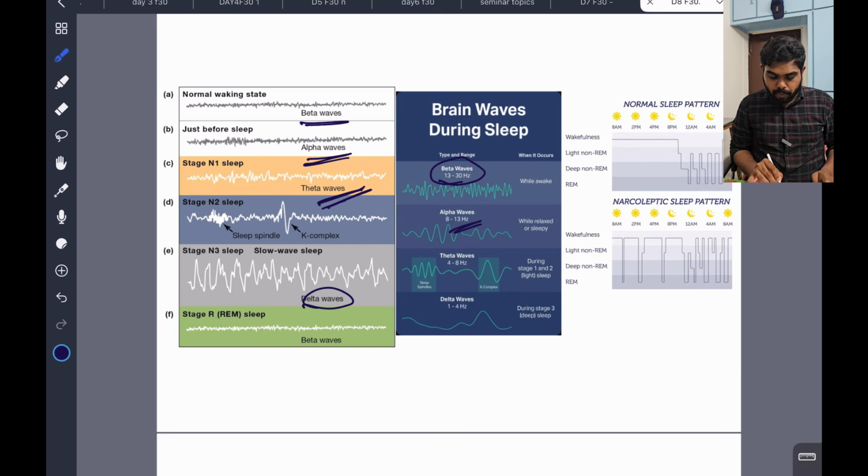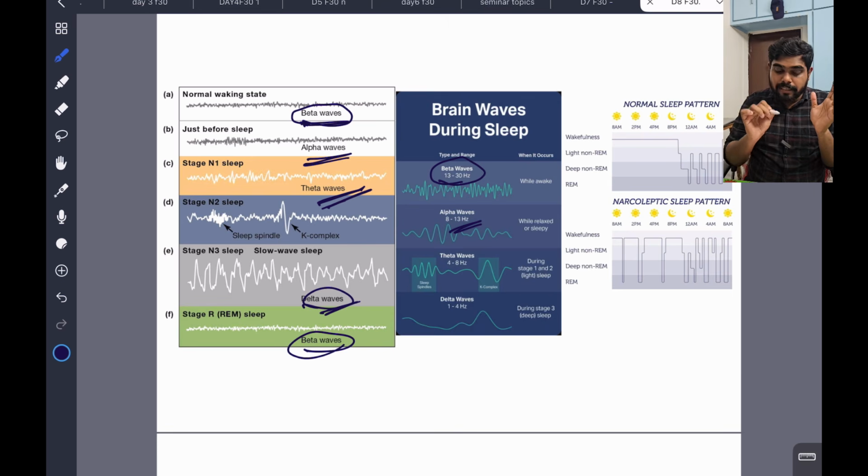You can see the frequency is coming down. Something called delta waves, you can see here. Clear? And in the last, the REM phase, you can see beta waves. Beta waves are the waves of the normal waking stage, so they are seen in REM sleep also. Why? We will see that. This is just a brief one. You have to identify each wave, and I will tell you how.